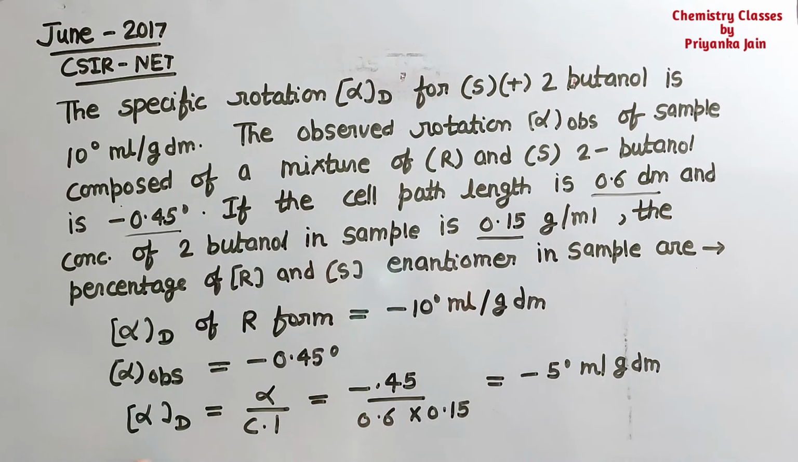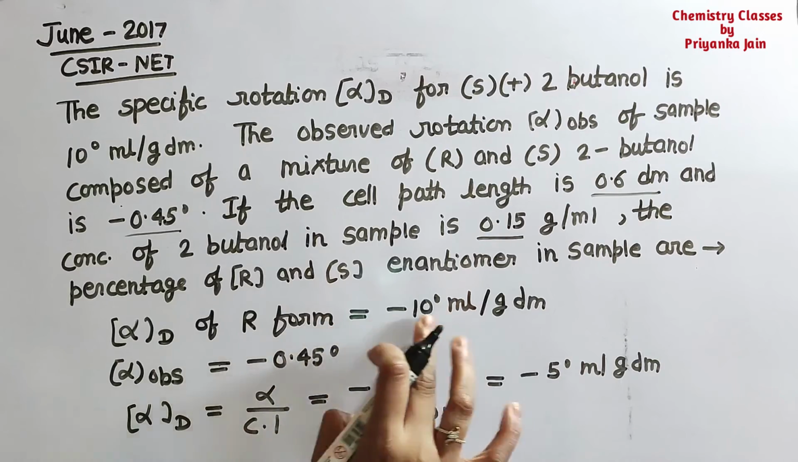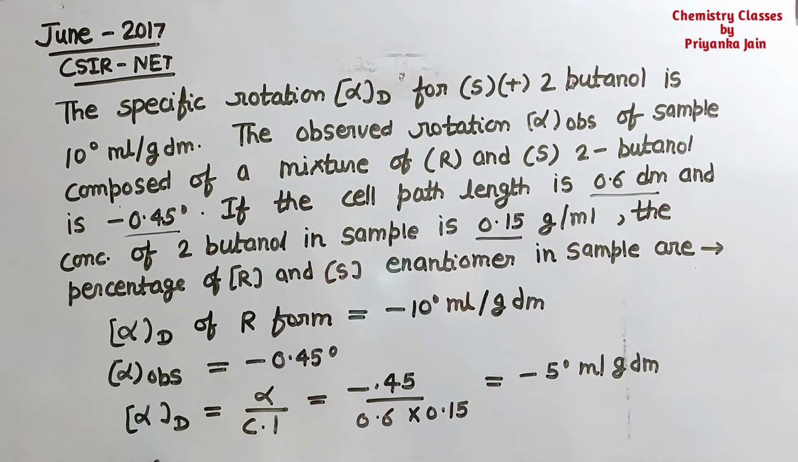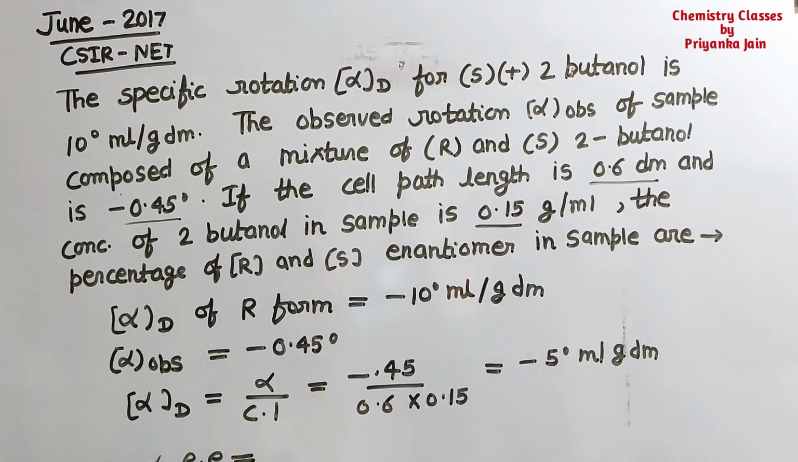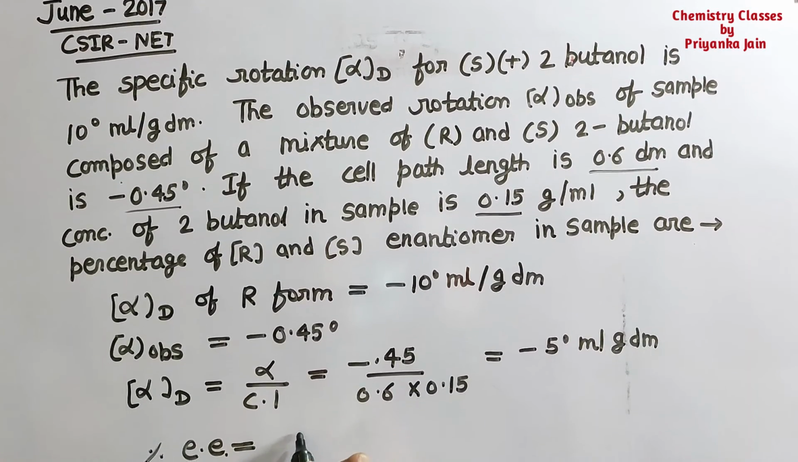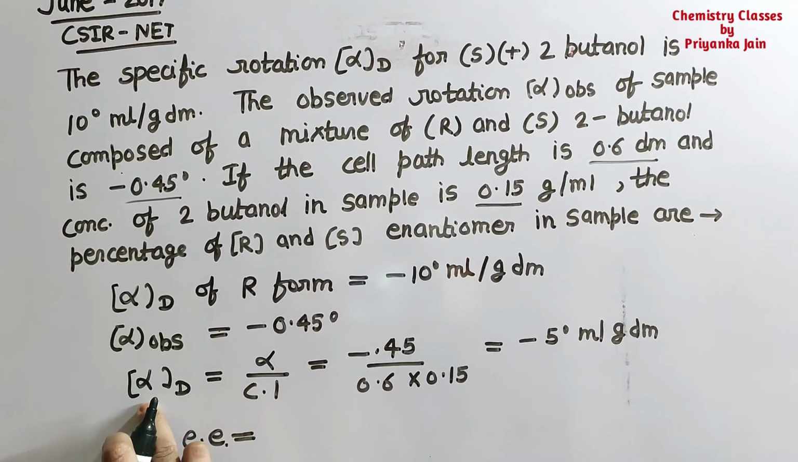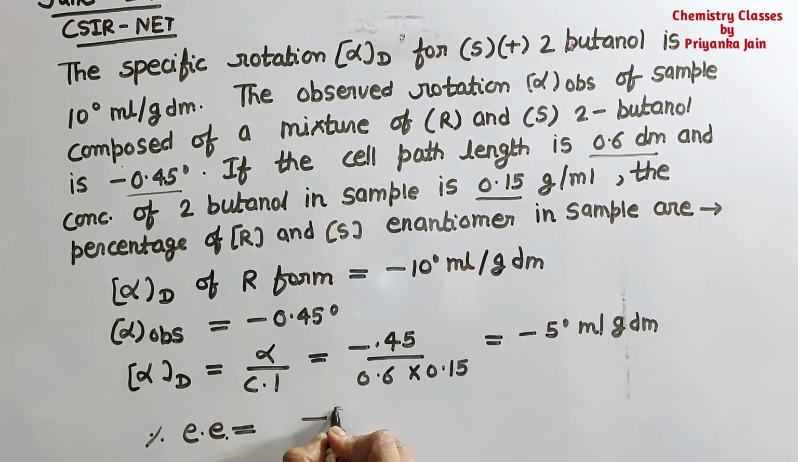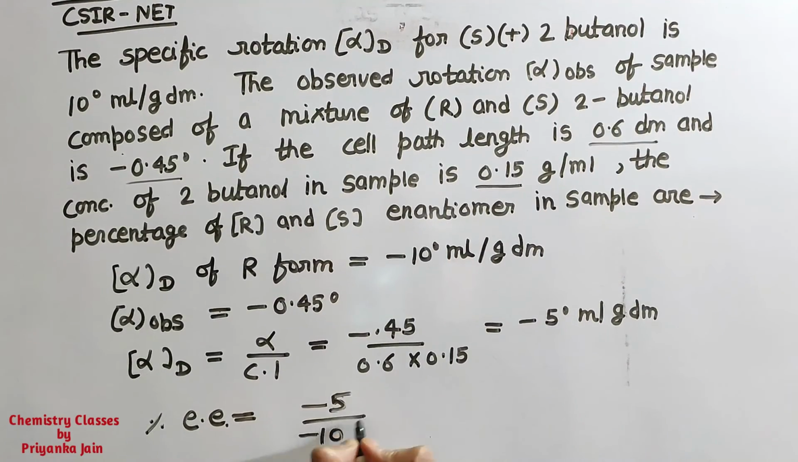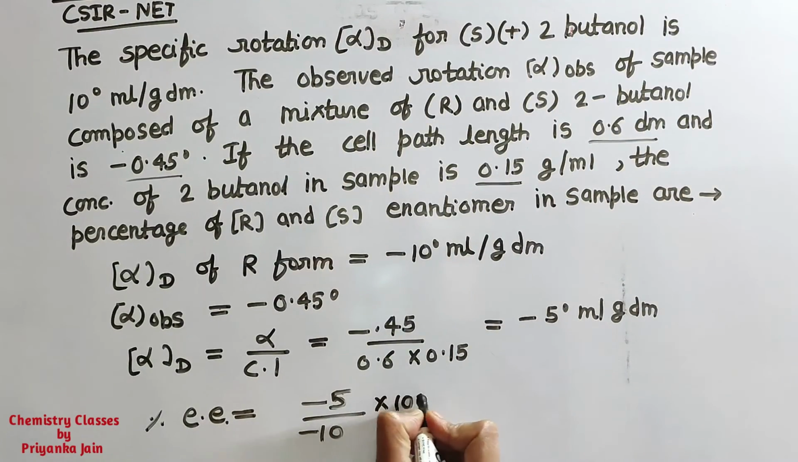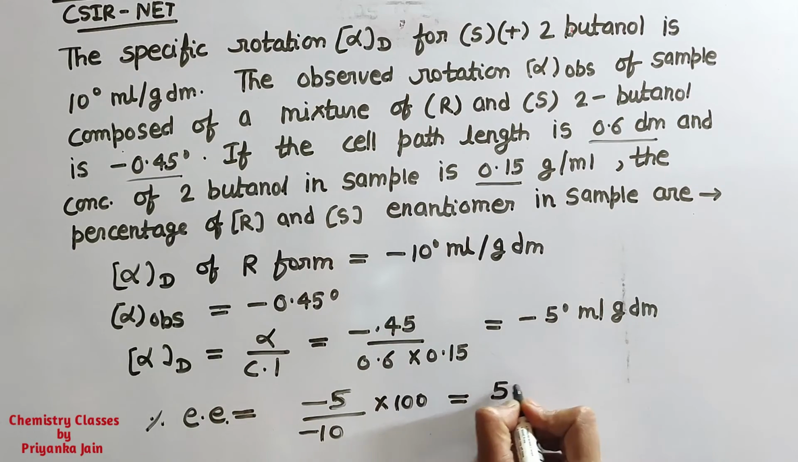Now we know the two things. We know the specific rotation for the sample and for the pure form. So we can find out the percentage enantiomeric excess. Just you have to put the values. This is for the mixture. So minus 5 divided by minus 10 into 100. So this will be equal to 50%.